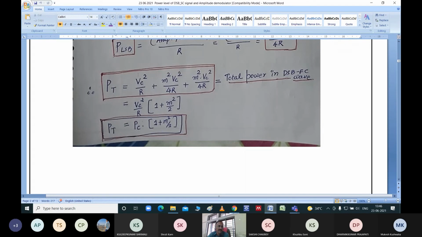That is the power level given by the carrier signal part. This is the power level contributed by the upper sideband. And in the same way, this is the power level contributed by your lower sideband. Is it okay? Yes, sir. So if you add all these three, that is the total power maintained by your overall amplitude modulated signal.